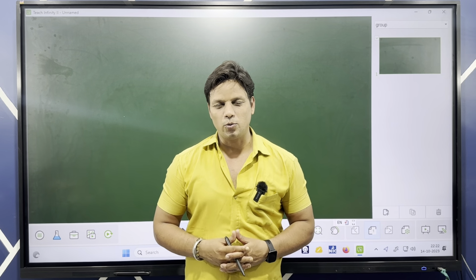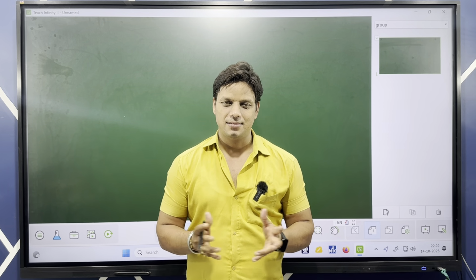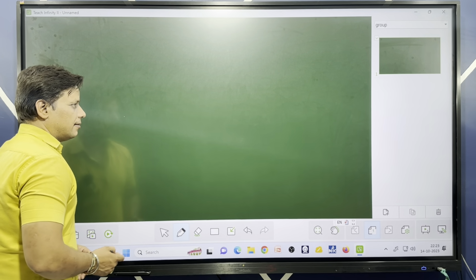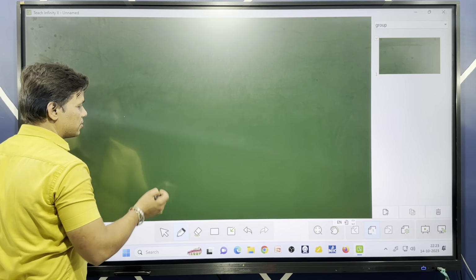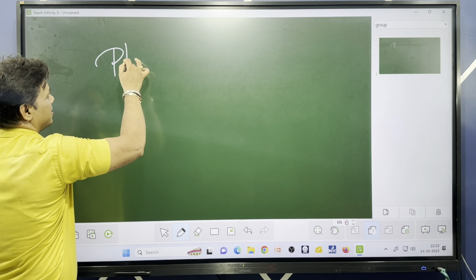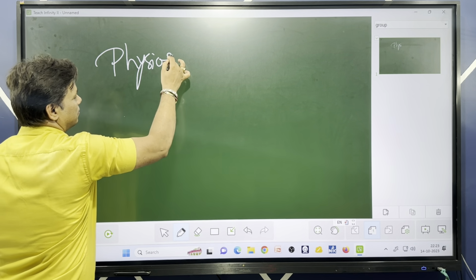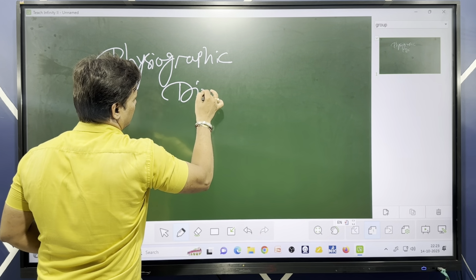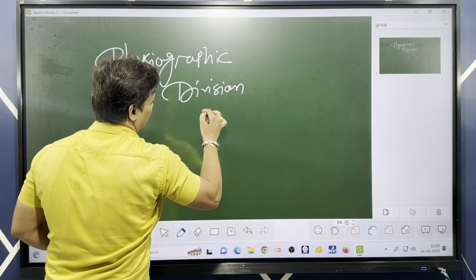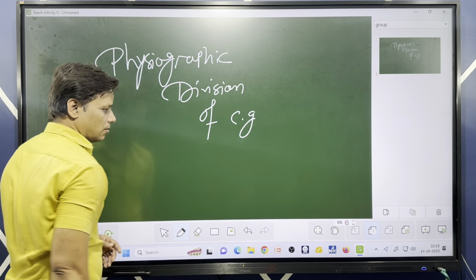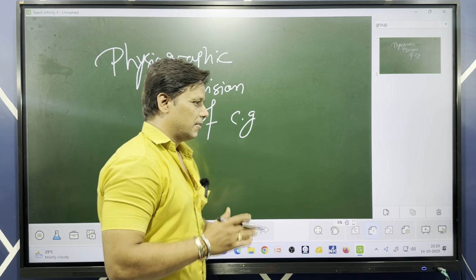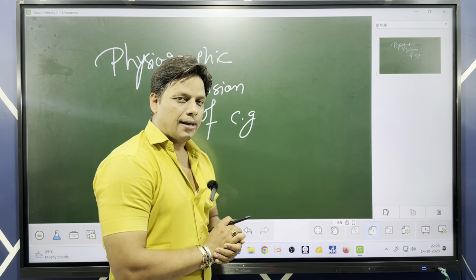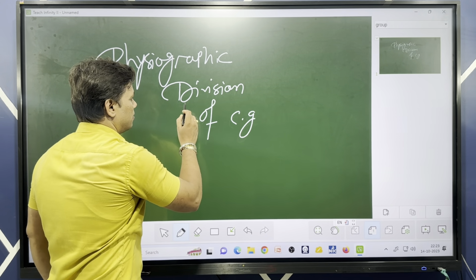So let's begin, Sri Ganesh. Today our topic is the physiographic division of Chhattisgarh. Okay, this is today's topic, the physiographic division of Chhattisgarh. Let's try to decode this topic.